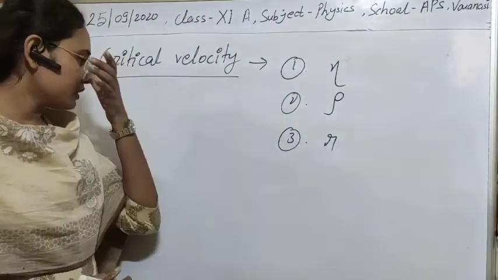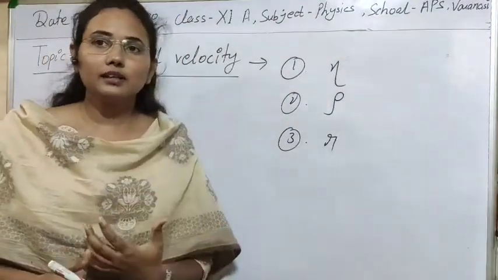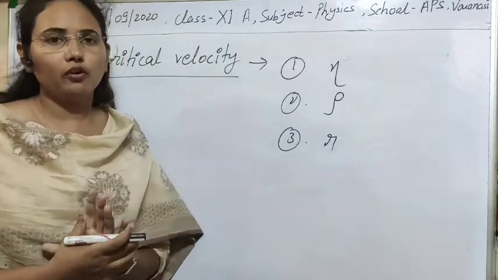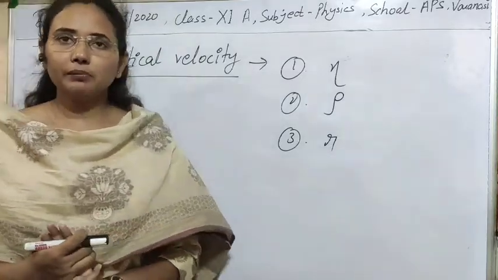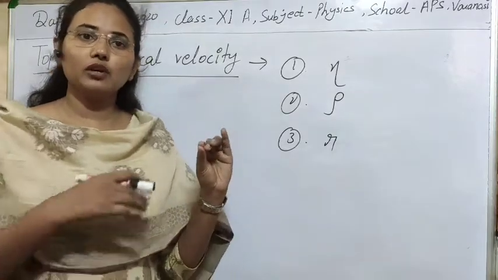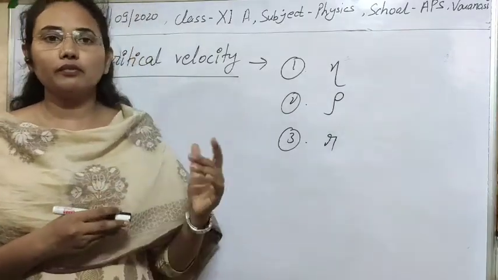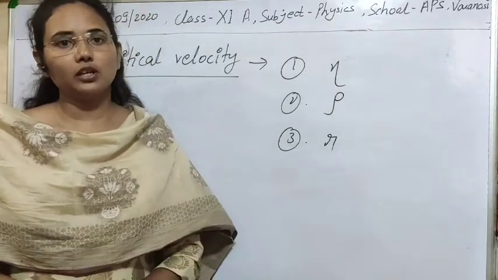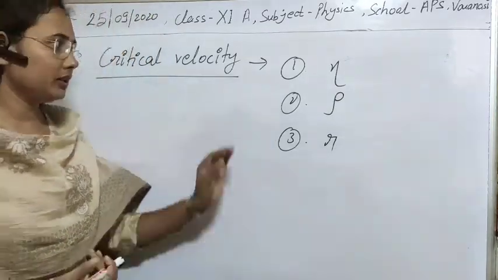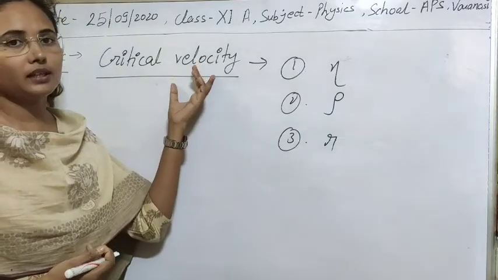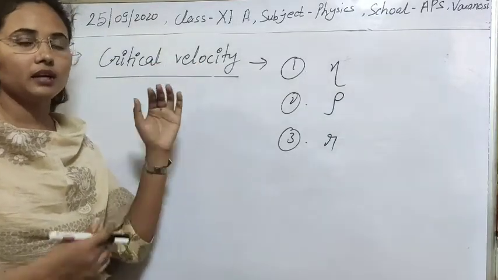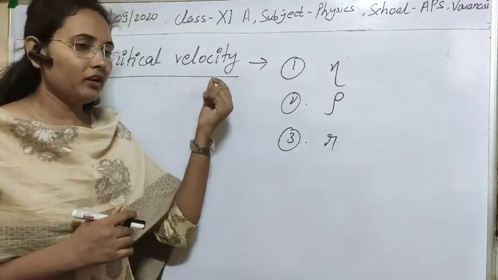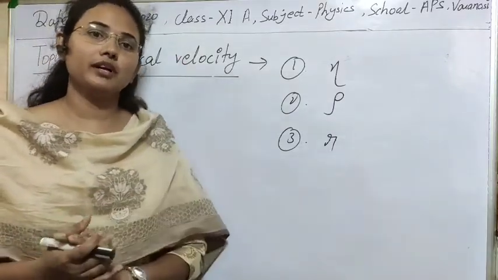So now let's see what the critical velocity is. The definition of critical velocity is connected to the flow of fluids. Simply, it is that velocity below which the flow of liquid or fluid will be streamlined, and above which the flow of fluid will be turbulent. This velocity is known as critical velocity. It is a point of differentiation between streamlined flow and turbulent flow.